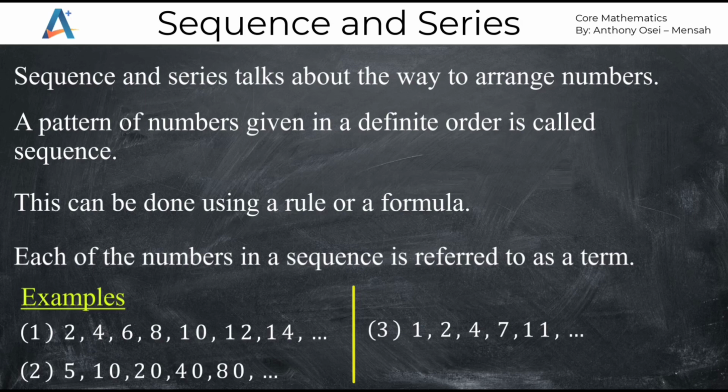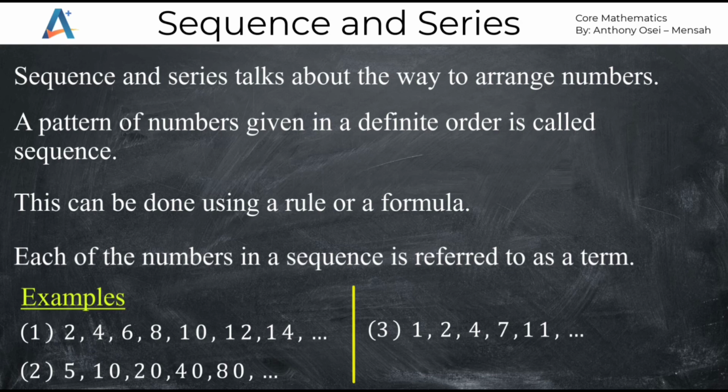That means that this sequence has a particular pattern, a particular order, a particular formula in which they come from the first term to the second term to the third term, or even a particular rule that brought all these numbers to become the sequence. So what we are saying is a way to arrange numbers in a particular order is referred to as a sequence. So the arrangement of numbers in a particular order, either using a pattern, using a formula, or using a rule, is referred to as a sequence.